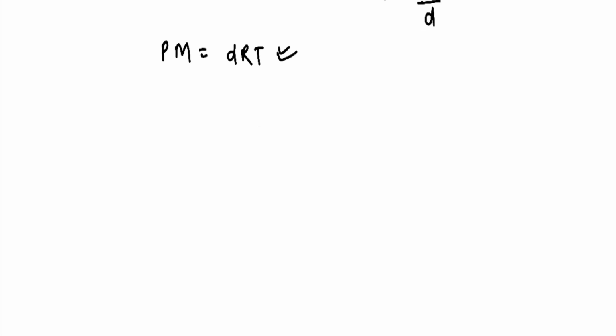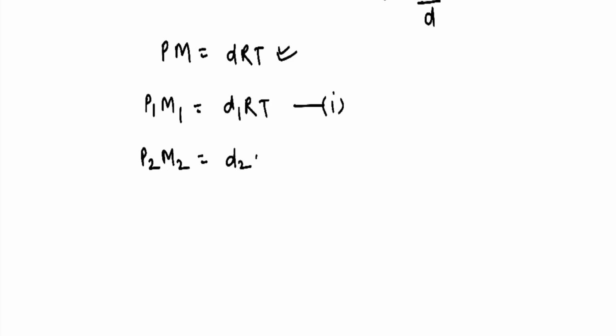Now I can apply this equation for the initial state and the final state. Suppose at initial my pressure is P1, molar mass is M1, density is d1, R is constant, and temperature is also constant. So this is my first equation. Similarly, for the final condition, suppose my pressure is P2, molar mass is M2, density is d2, R is constant, T is constant. They are the same for initial and final condition.